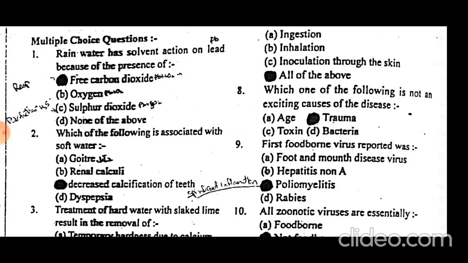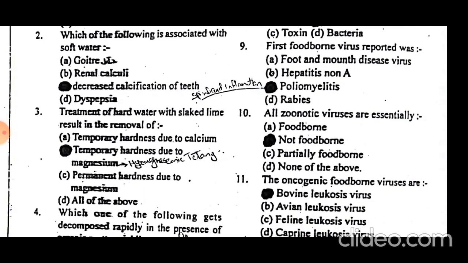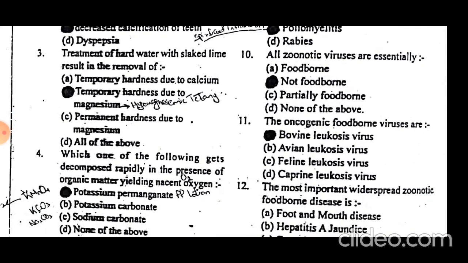Which of the following is associated with soft water? Soft water causes decreased calcification of teeth. Treatment of hard water with slaked lime, or in Urdu it is known as chuna, results in temporary hardness due to magnesium.